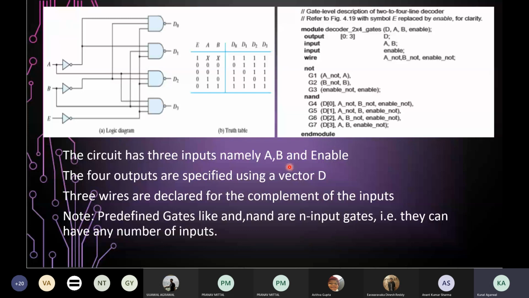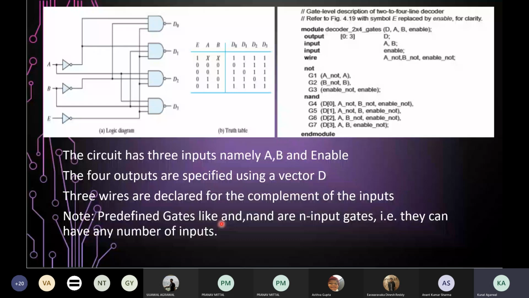Then there are three wires that are declared which are used to get the complement of the inputs. So the three wires are A0, B0 and enable not. You need not mention these wires in the port list of the module. The port list just consists of the output and the input ports. Then predefined gates like AND, NAND are n-input gates, that is they can have multiple numbers of inputs.